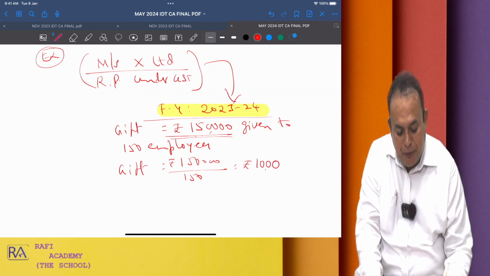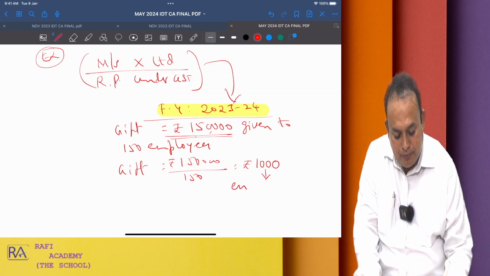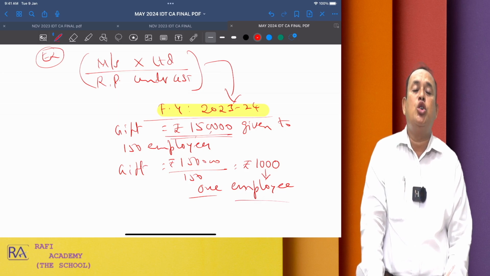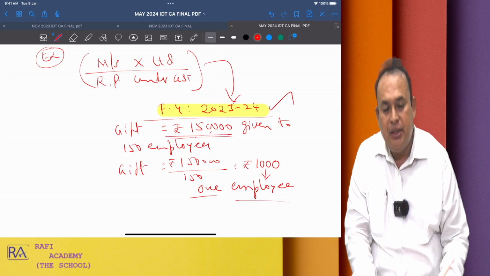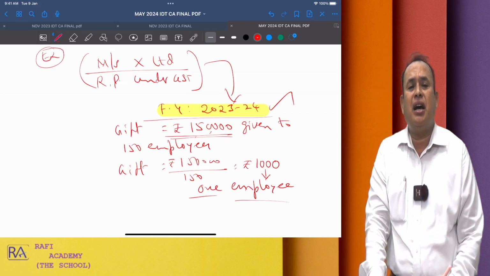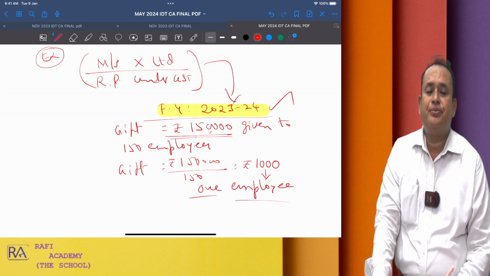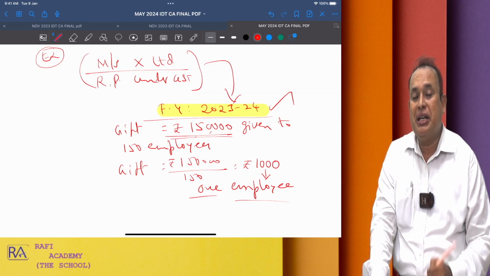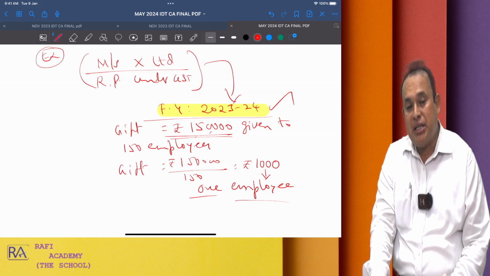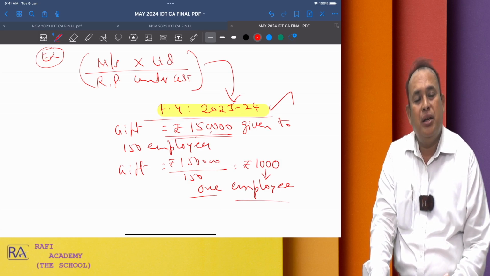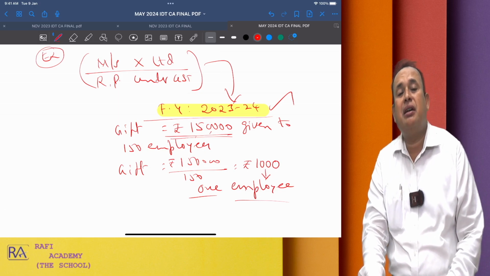If 1,000 rupees gift to one employee, which is less than or equal to rupees 50,000 in a financial year, then it does not attract GST at all, neither goods nor services. Though the employer and employee are related parties, the gift given even without consideration is neither supply of goods nor supply of services.